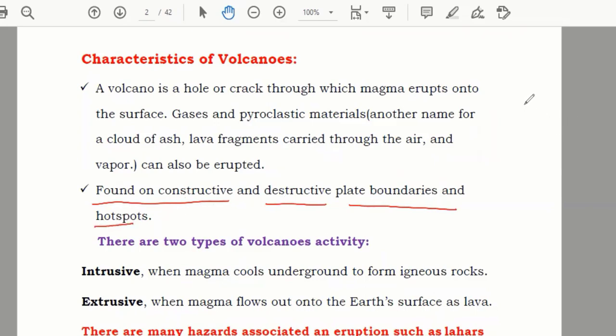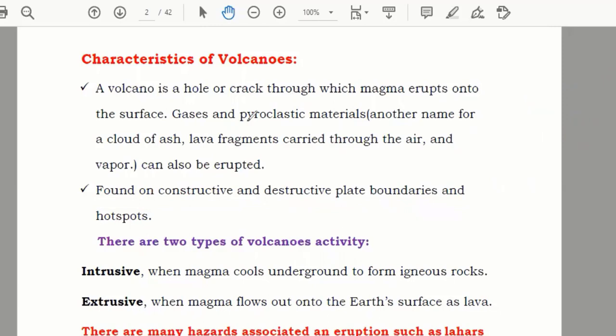We discussed that we have tectonic plates, and they are connected to each other, and the places where they are connected are known as boundaries. So they're saying mostly volcanic activities occur on the boundaries of the plates. So that is where the volcanoes are found.